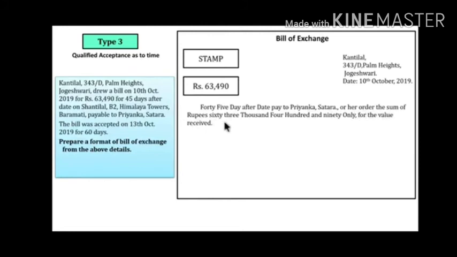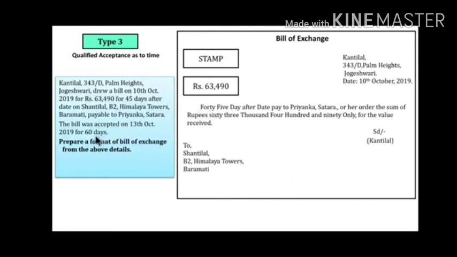So Priyanka Satara or her order, the sum of rupees. How much is the sum? 63,490 rupees only, for value received. Signature of Kantilal. Now on the right hand side what do we have to do? Name and address of drawee: to Shantilal, B2 Himalayas Tower, Brahmati.